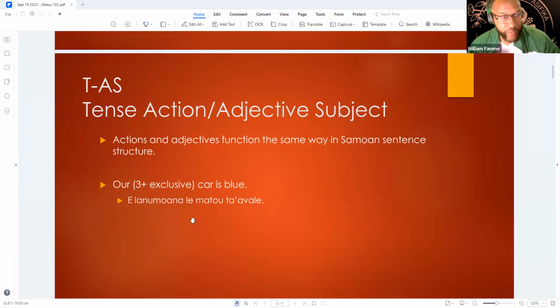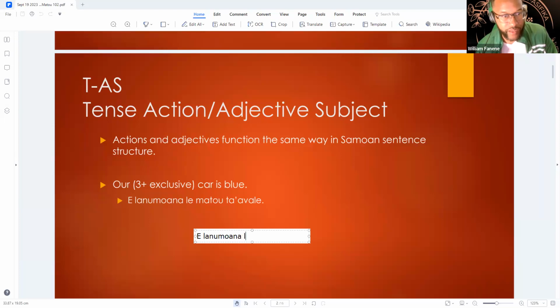For example, ta'avale means car. So if I were to say our car is blue, we had an example up there: tense, adjective, subject. The adjective is blue, lanu moana, and then our car.